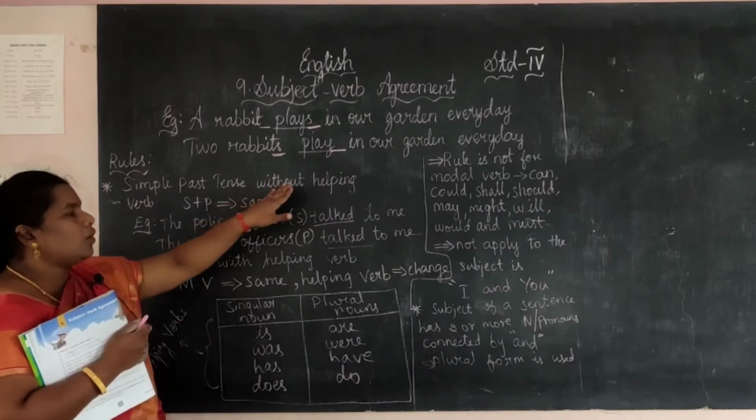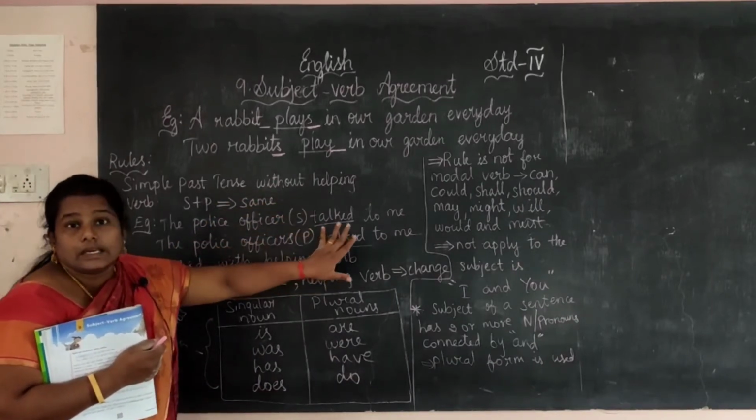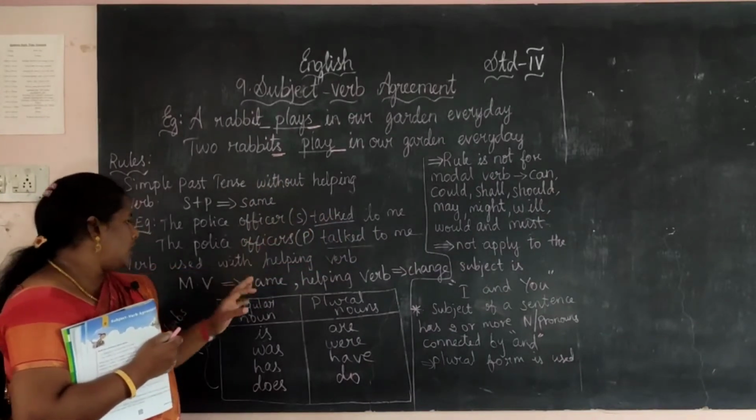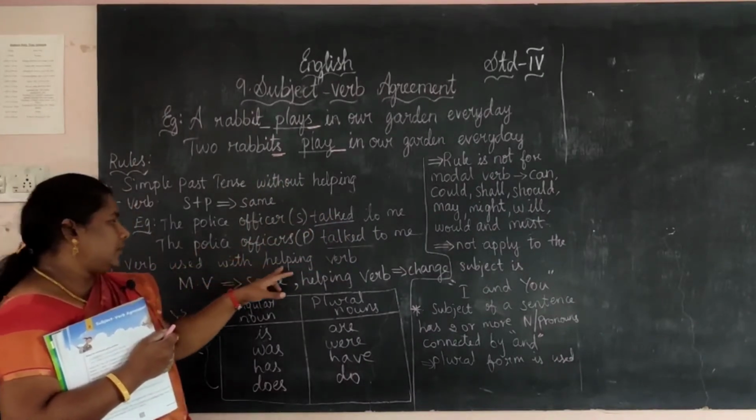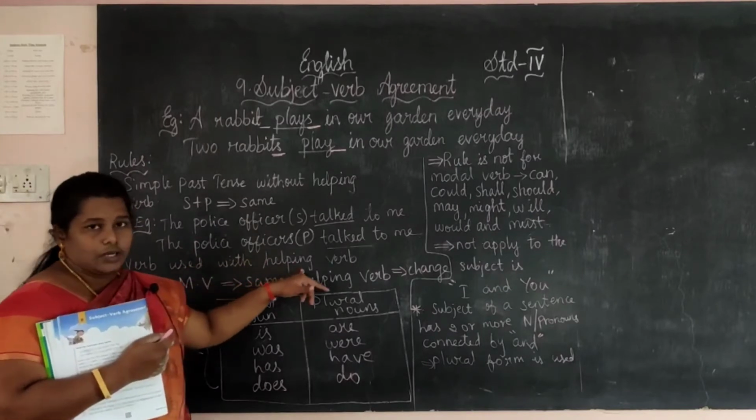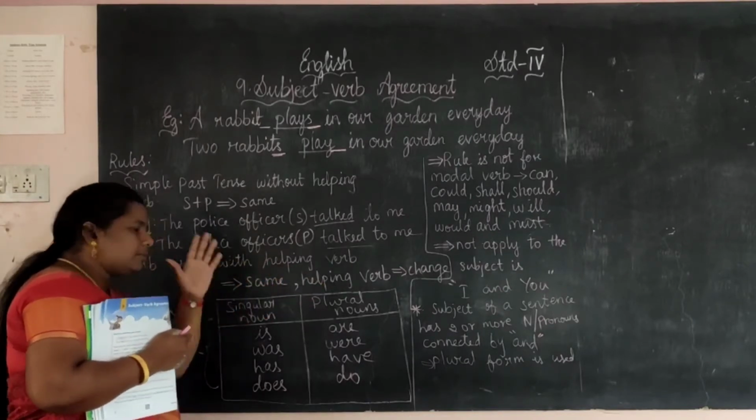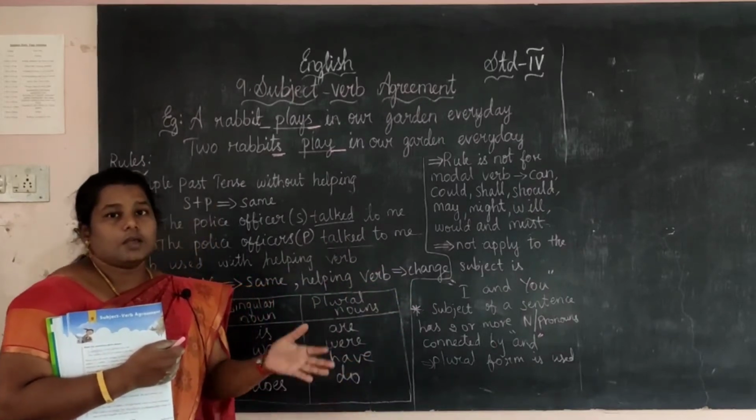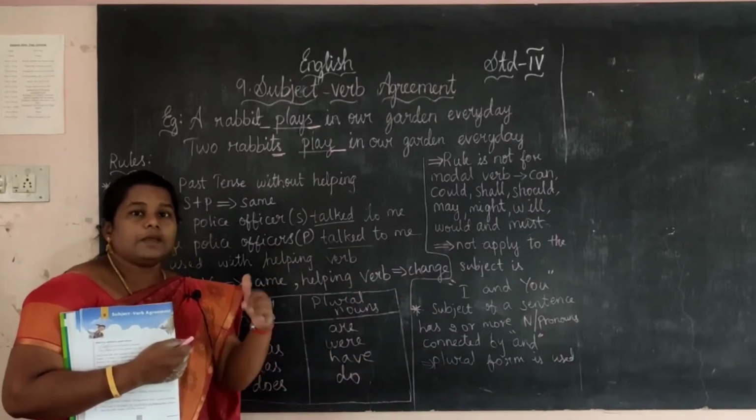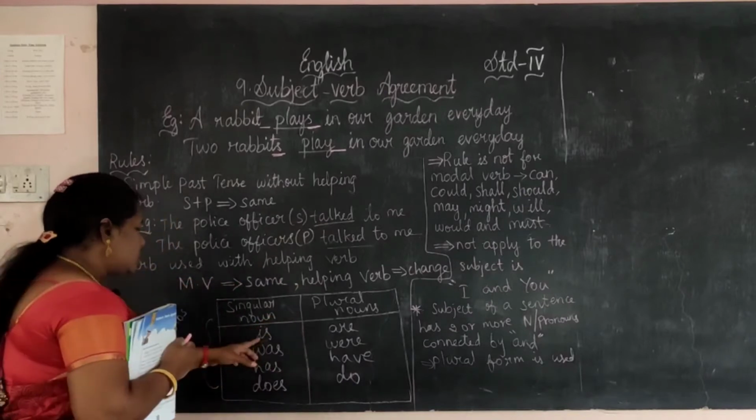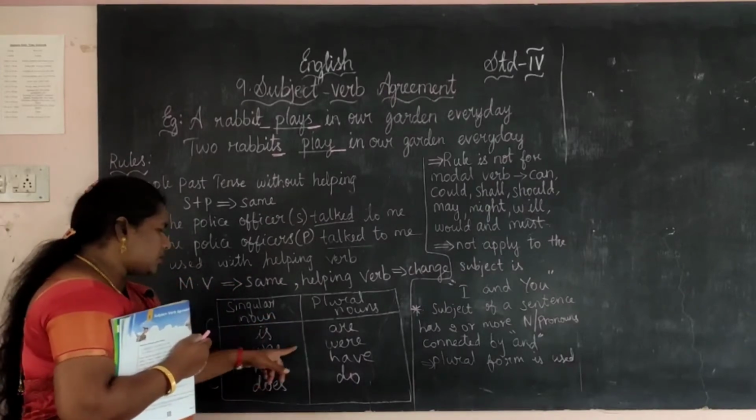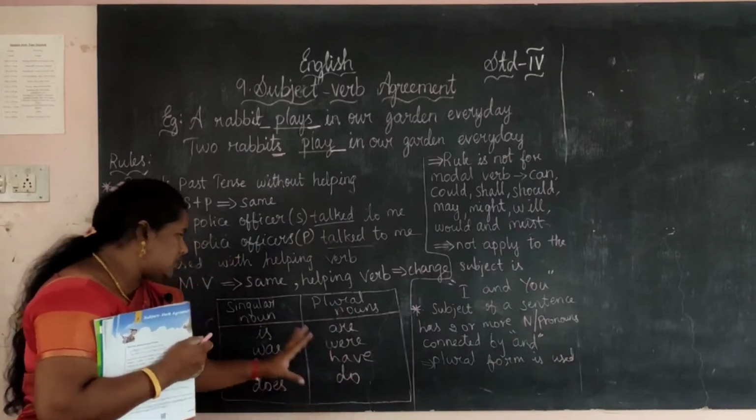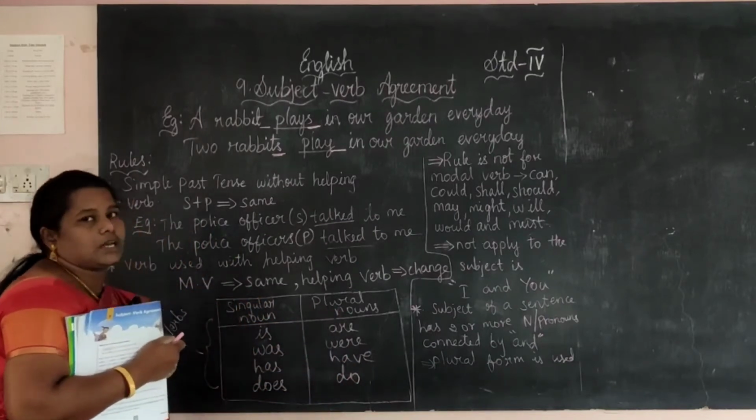First one is without helping verb it can never change, be the same, talk only. Next, with helping verb the main verb is the same but the helping verb is changed. Main verb stays as it is, only the helping verb changes. So is changes to are, was changes to were. If it is plural form it comes this, if it is singular noun it comes this.